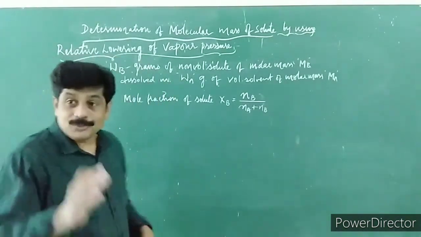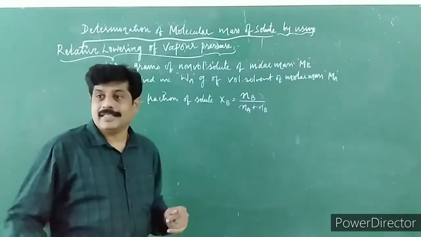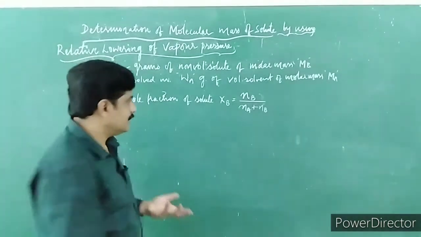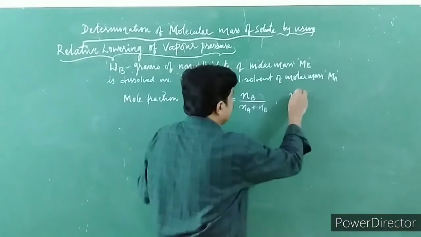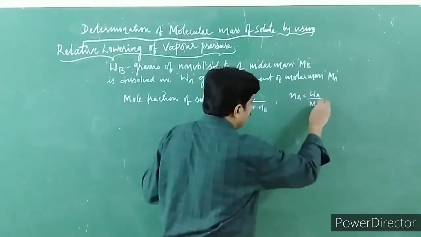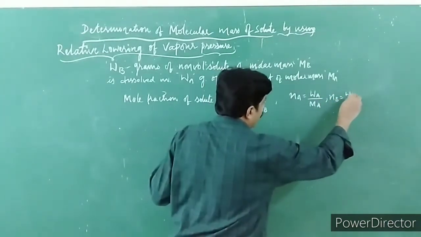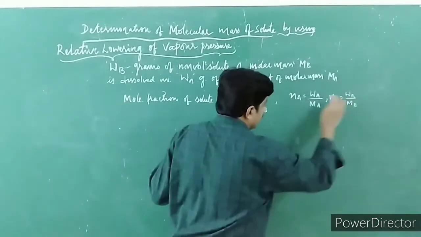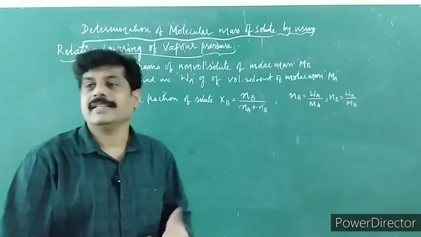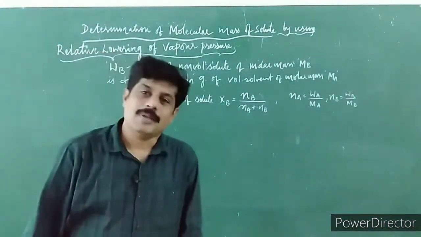Children, you know how to find the moles, that is given mass upon molar mass. Na is equal to Wa upon Ma, and Nb is equal to Wb upon Mb, nothing but given mass upon molar mass of a component. That gives you the number of moles.